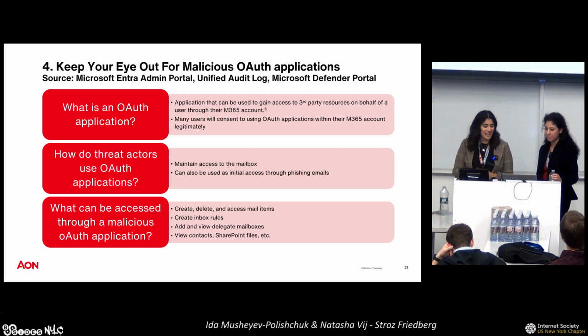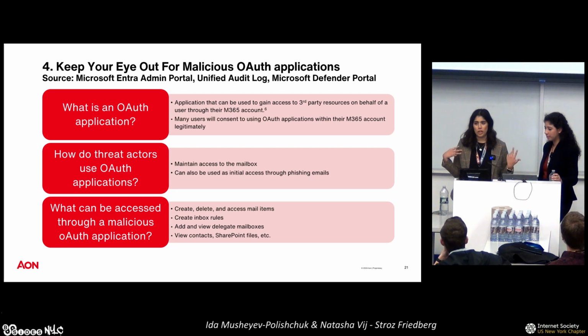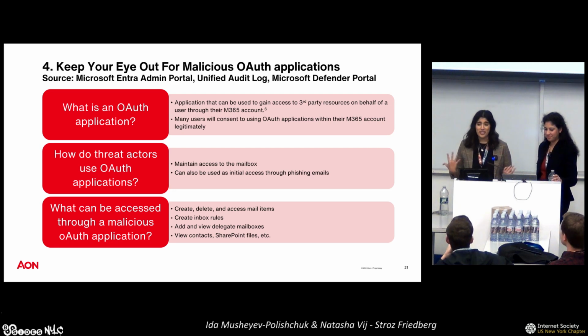There are a couple of different things that can be accessed through a malicious OAuth application. I've done a little bit of testing. I still want to do a lot more testing when it comes to OAuth applications, but it's definitely something I'm personally very interested in. In certain applications, one that I've been testing recently is called EM Client, I've been able to see how threat actors can create or delete or access mail items, or create inbox rules, or add or view any delegate mailboxes, which we'll talk about delegate access in a little bit as well. Additionally, you can even view contacts or SharePoint files as well. So it basically almost acts like an actual M365 environment.